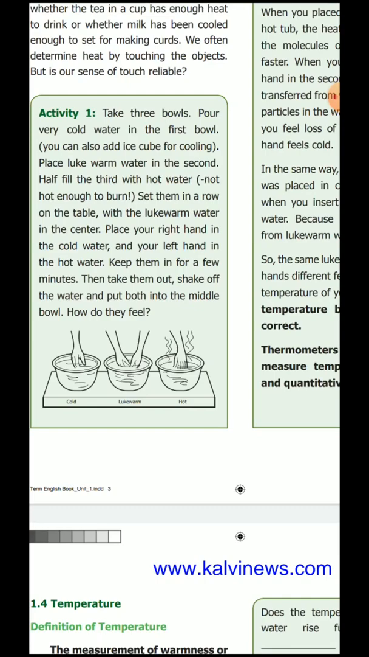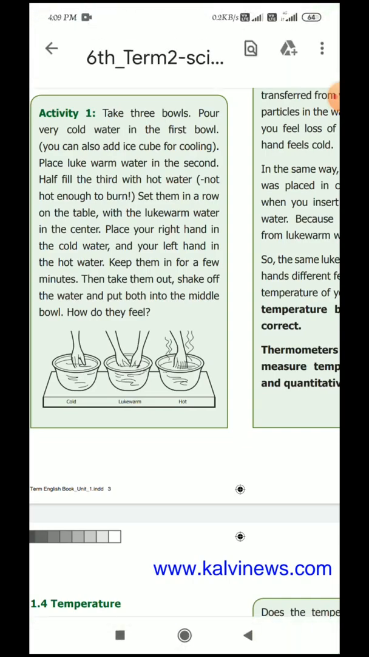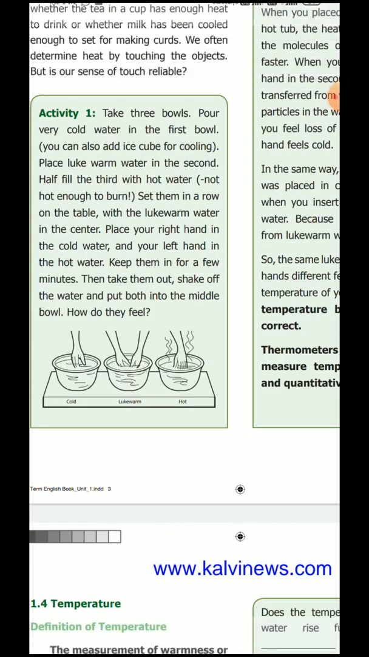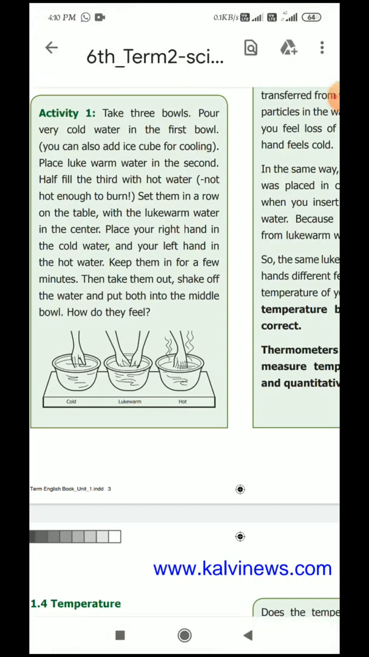So you take 3 bowls of water. Right side you keep cold water, left side you keep hot water, middle normal water. First you keep the hand in cold water, right side, and next the left hand in the hot water. After that, shake them off and put both hands in the middle bowl. How do you feel?